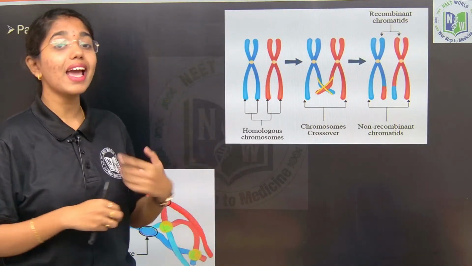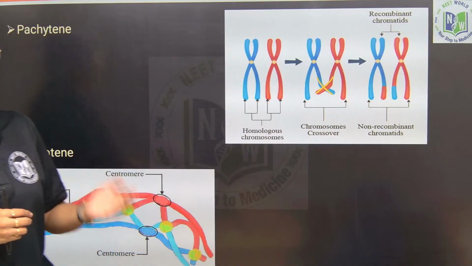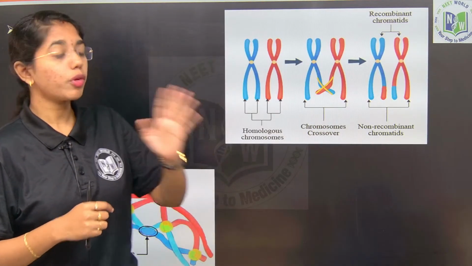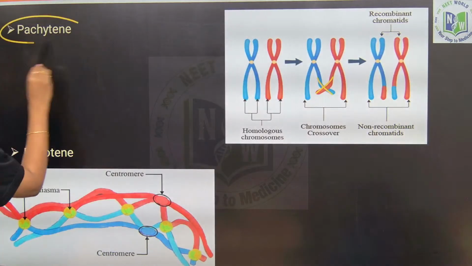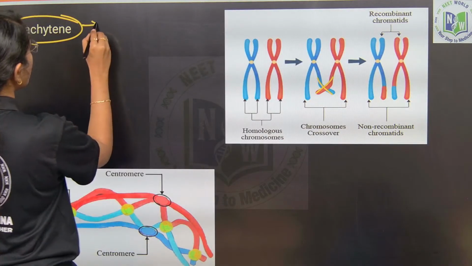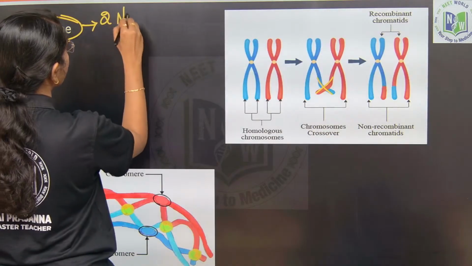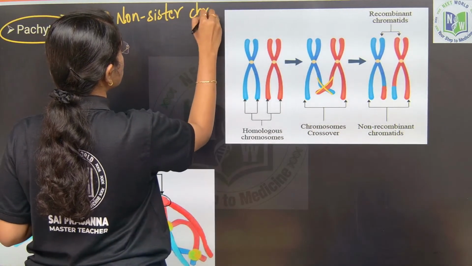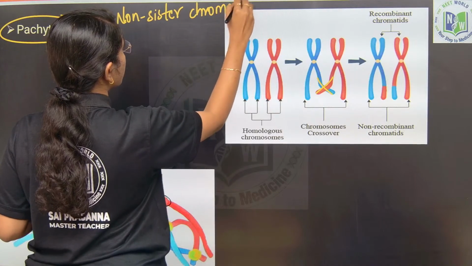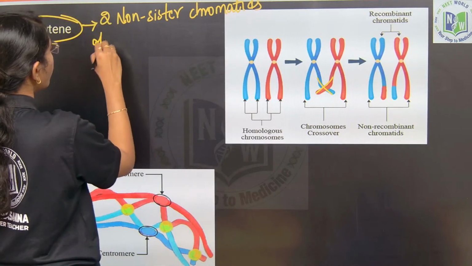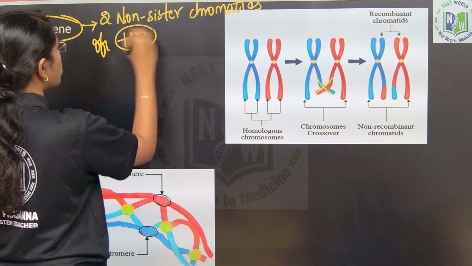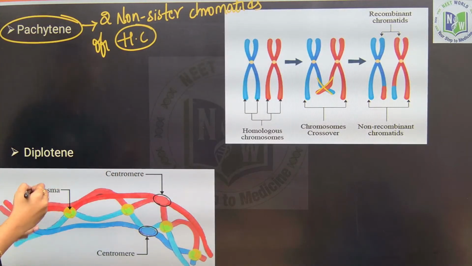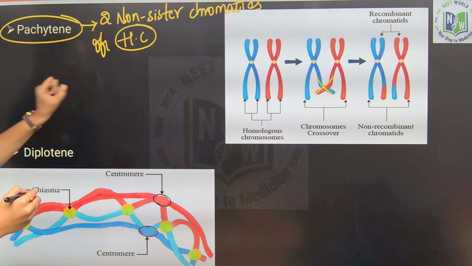This is not an energy mediated process, but an enzyme mediated process. Okay, pachytene occurs in between what? Two non-sister chromatids of homologous chromosomes will get recombined.